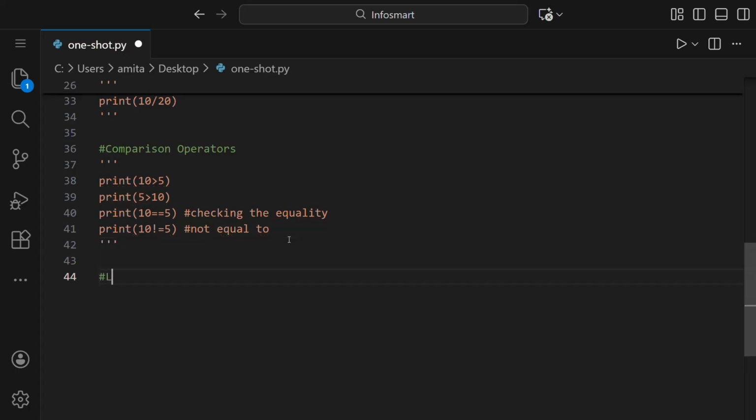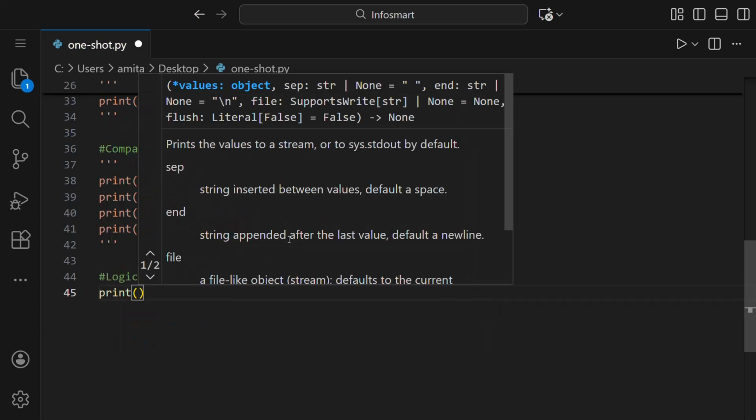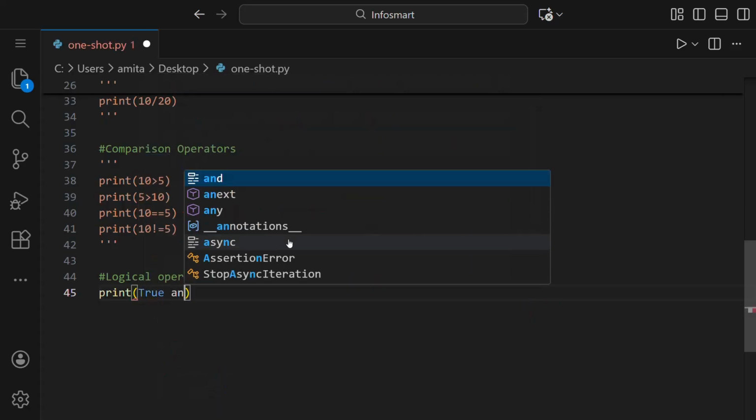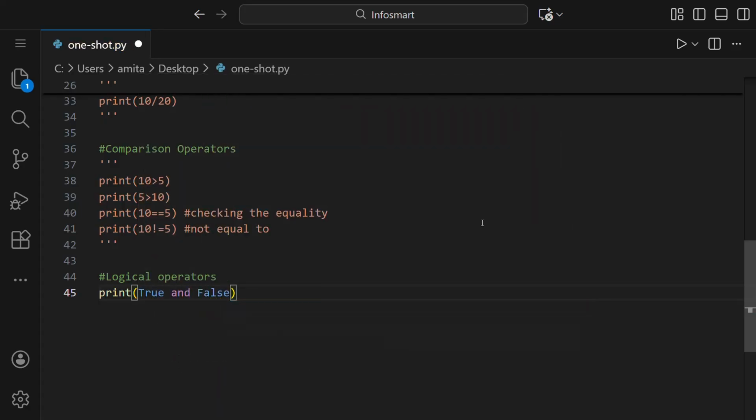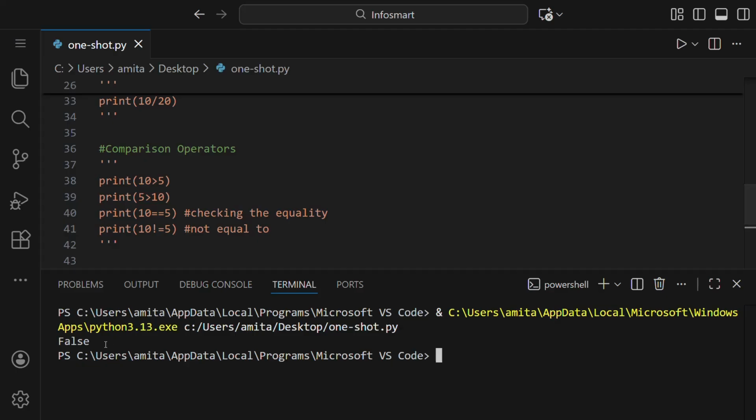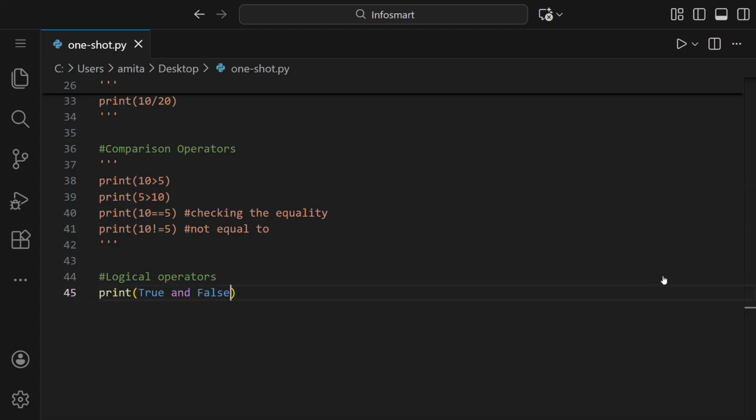Next, let's see the logical operators. So for logical operators, if we print true and false, let's print this. So true and false is false.